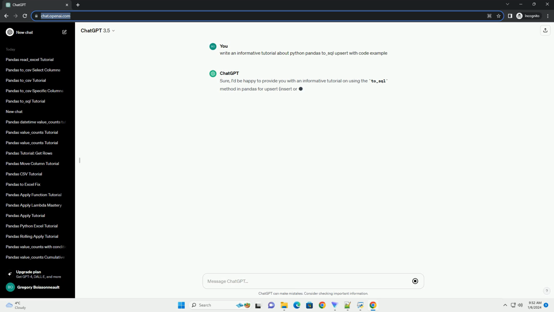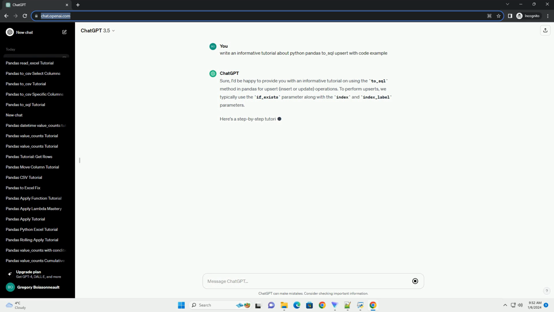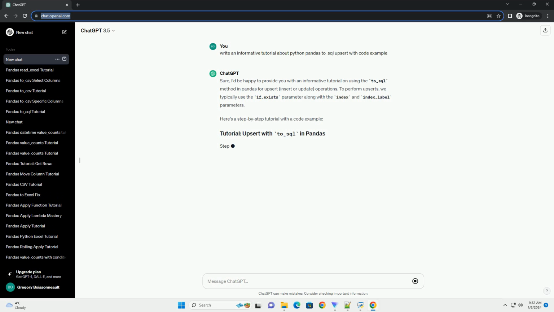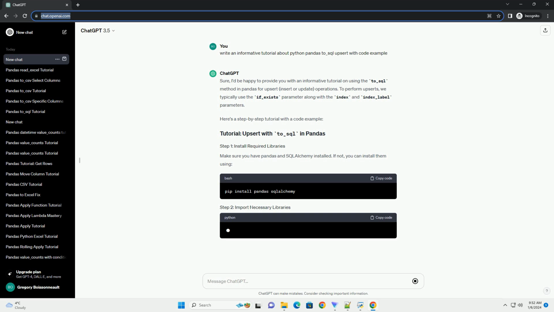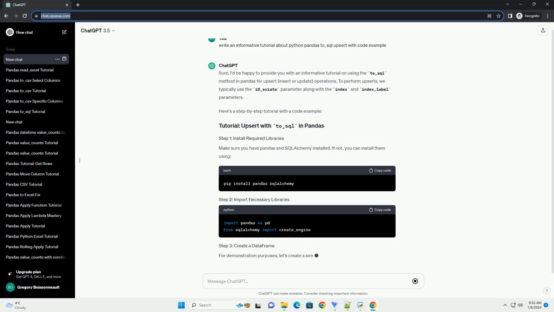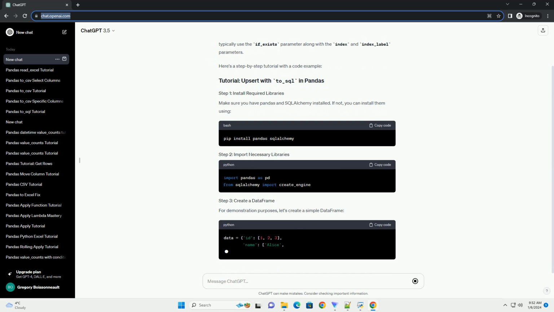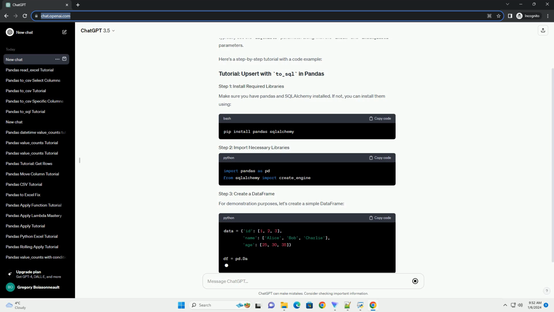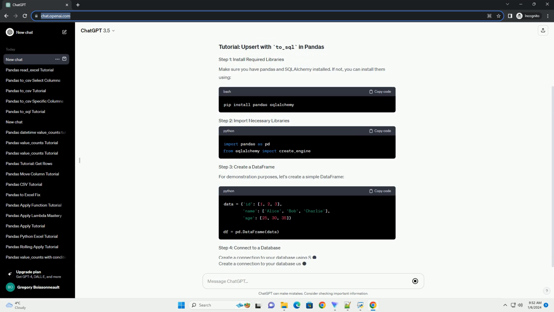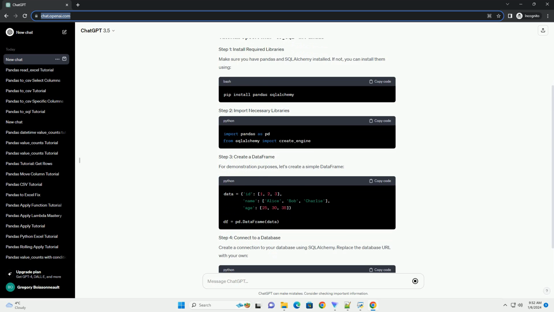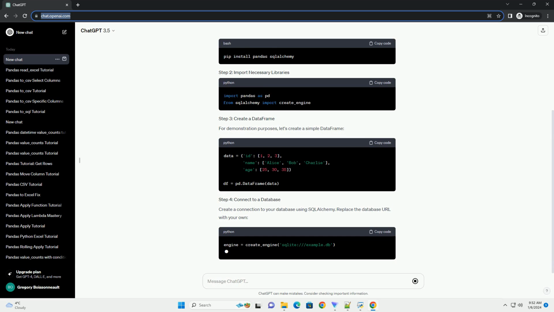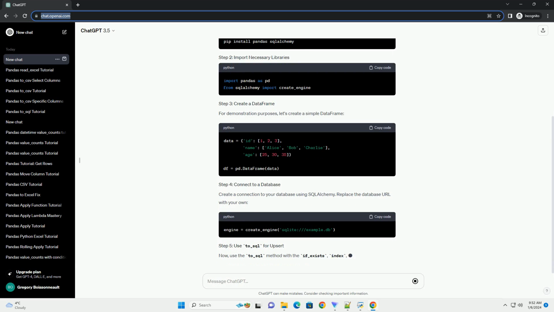Sure, I'd be happy to help you with that. In Python, the pandas library provides a convenient method to interact with SQL databases. When it comes to updating existing records or inserting new records in a SQL database, an upsert operation is commonly used. The term upsert is a combination of update and insert and refers to the process of inserting a new record if it doesn't exist or updating the existing record if it does.